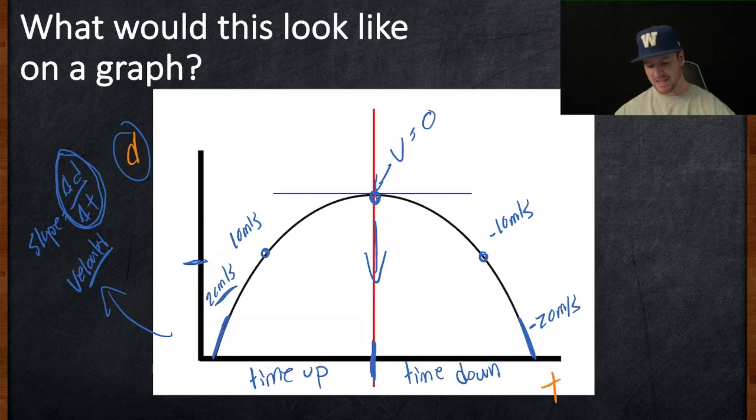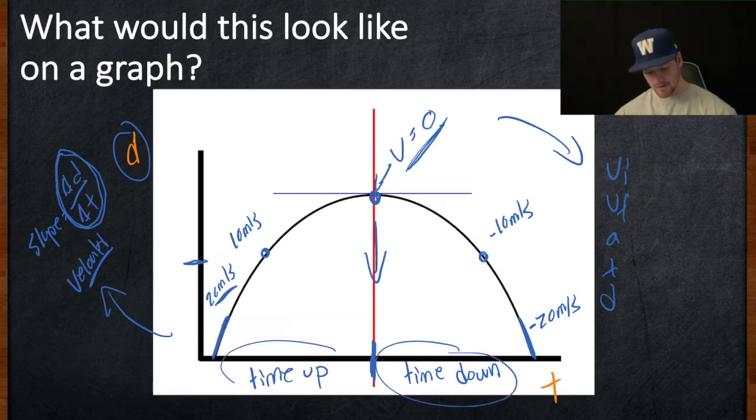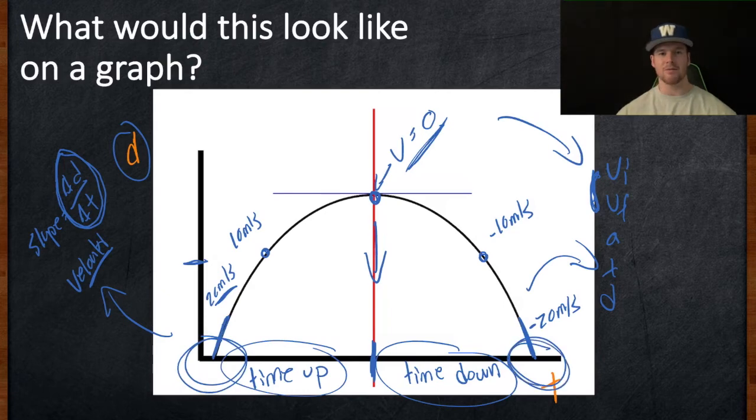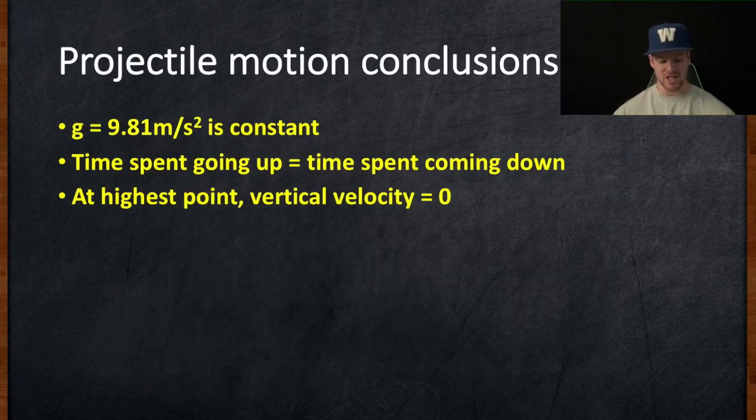This is good because this can give us a reference for calculating those kinematic equations. When we saw our variables of VI, VF, T, and D, that can give us information about the velocity at that point. This also, with the time up and time down, can give us information about the time and the relationship between VI and VF. If we look at when it left and when it lands, that'll give us information that they are the same. So lots of things that we can get from this symmetrical graph. So these are the conclusions: that g, or gravity, is equal to 9.81 meters per second squared.